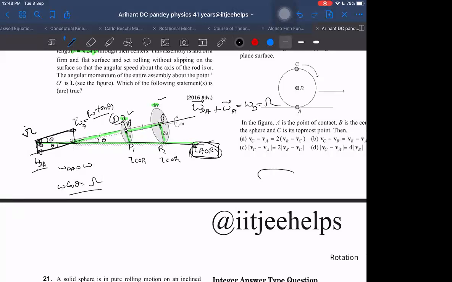How? What is the moment of inertia of a disk about an axis which makes an angle theta with this axis here? Can you find the moment of inertia of that disk about that axis by using the formula Ix cos square alpha plus Iy cos square beta? We can do that, right?